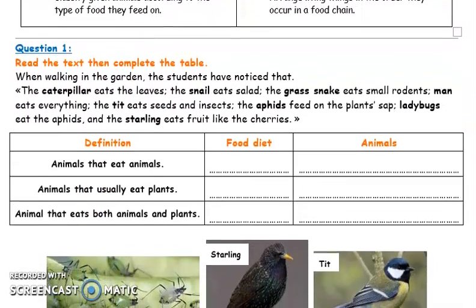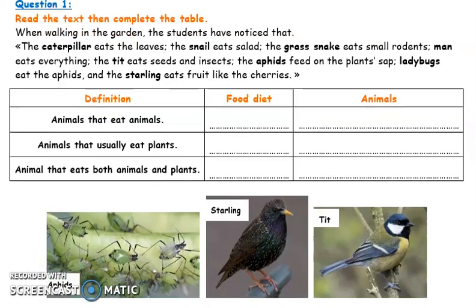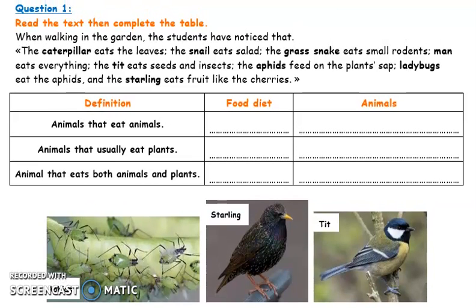Question number 1. When walking in the garden, the students have noticed that the caterpillar eats leaves. The snail eats salad. The grass snake eats small rodents. And man eats everything.